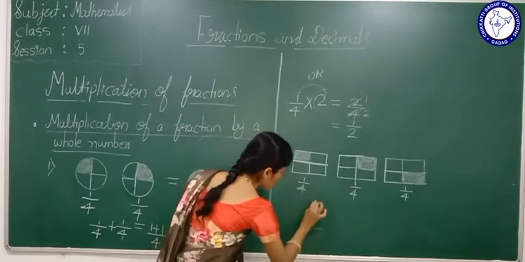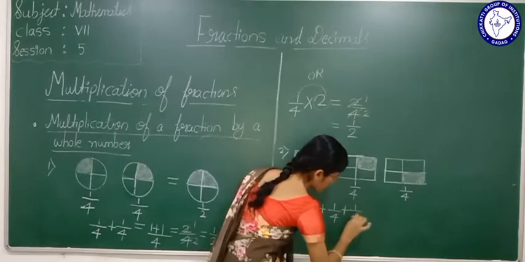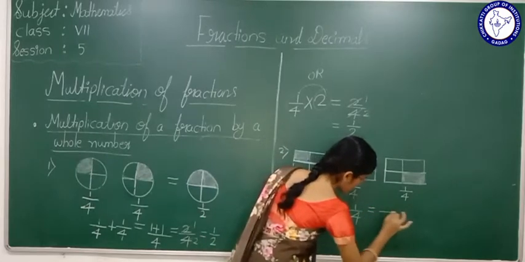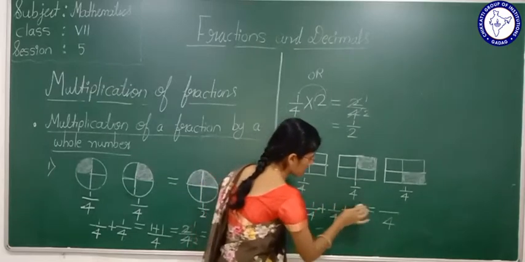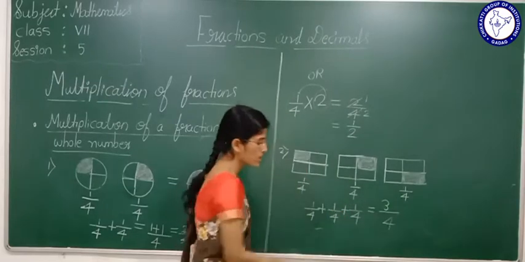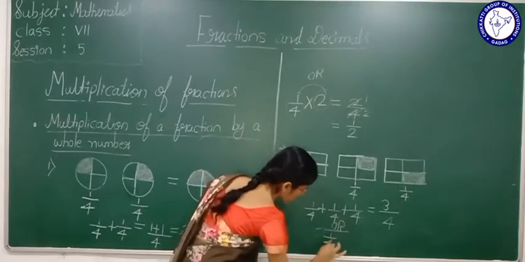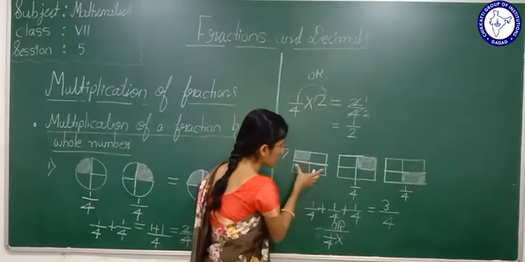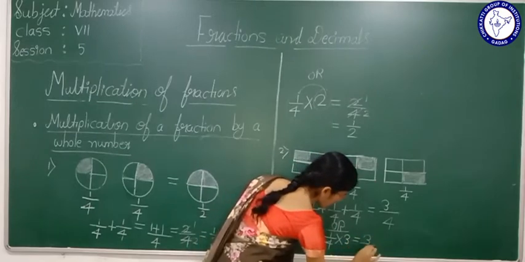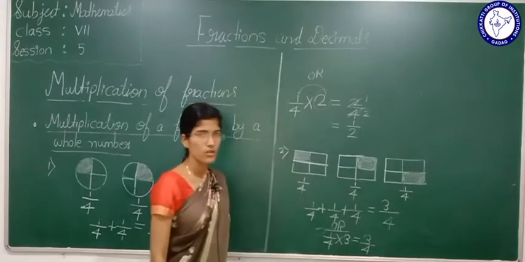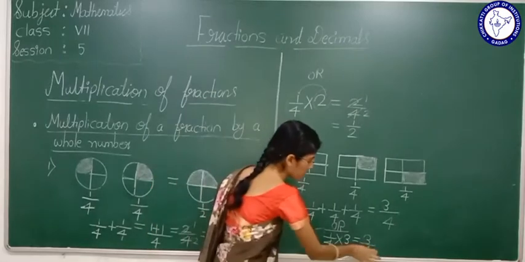Now see, 1 by 4 plus 1 by 4 plus 1 by 4. Here these are like fractions. We will keep 4 here only. 1 plus 1 is 2, 2 plus 1 is 3. It is 3 by 4. So instead of doing it like this, we can do it like this, no? 1 by 4 multiplied by how many? 3, right? It is nothing but 3 by 4. Okay? The 3 shaded portions represent all together nothing but 3 by 4.